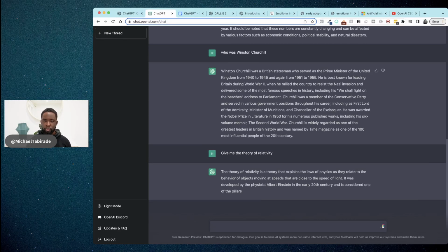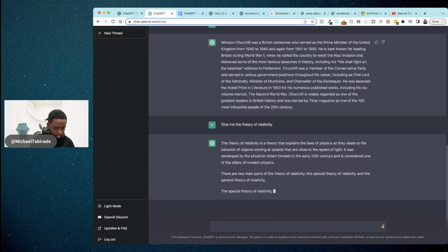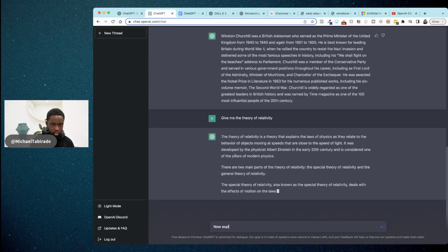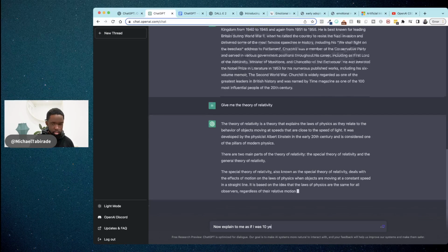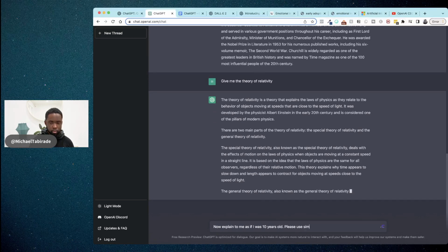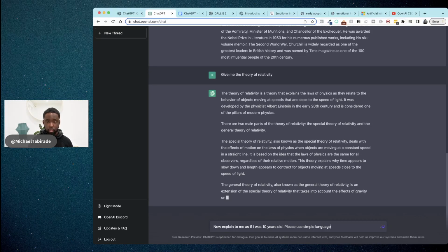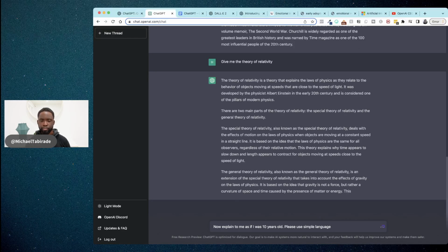But it's given me this theory of relativity, and as this is typing, I'm going to type, now explain this to me as if I was 10 years old. Please use simple language. So I'll wait for it to generate. So you have to wait for it to generate before you continue.